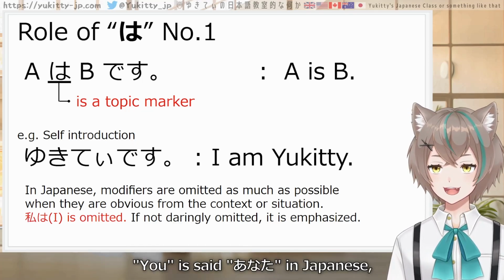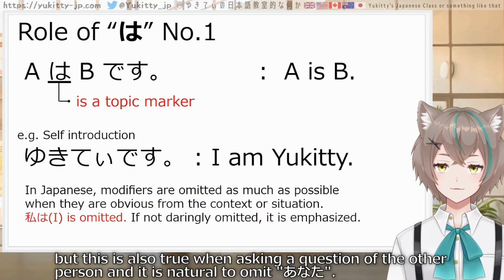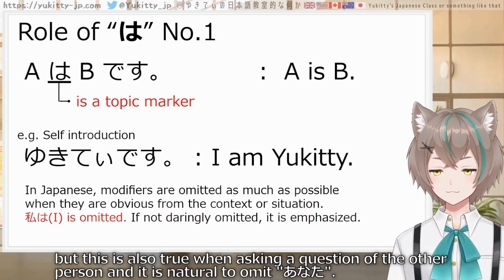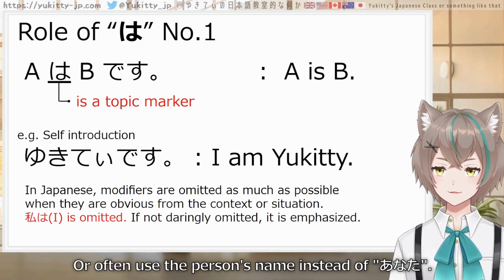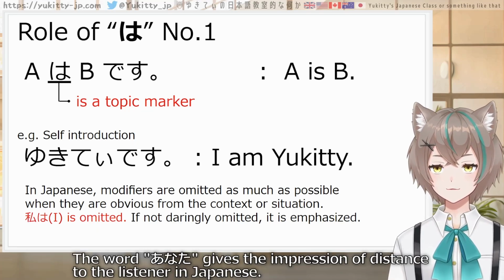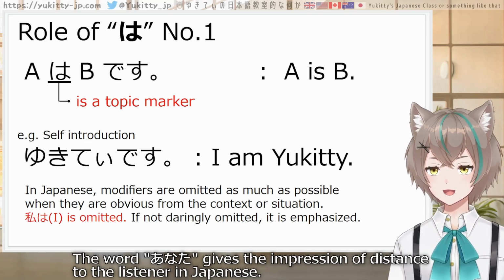You is said anata in Japanese, but this is also true when asking a question of the other person, and it is natural to omit anata. Or often use the person's name instead of anata. The word anata gives the impression of distance to the listener in Japanese.